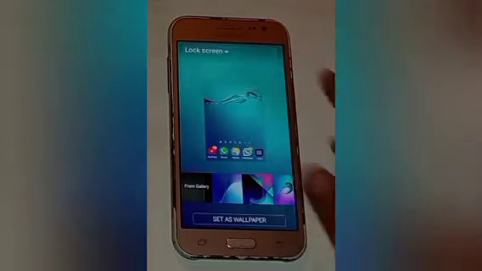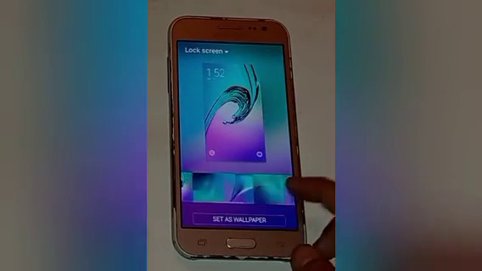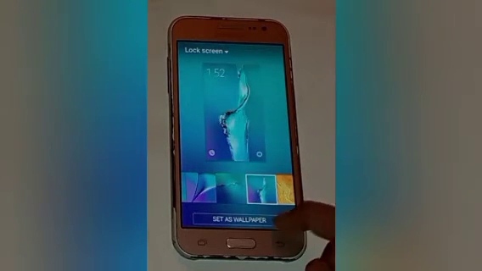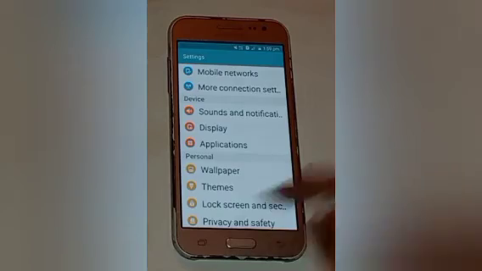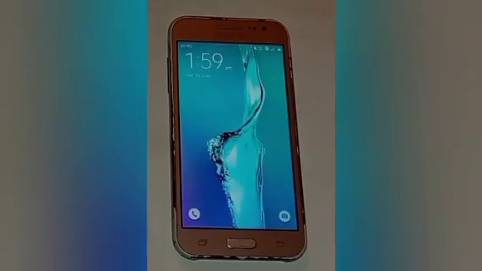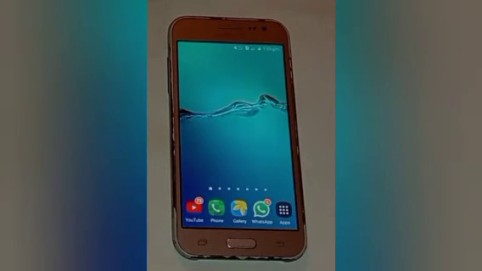So click on the lock screen and after that you will choose the wallpaper which you want to set on the lock screen. I want that one. Click on that. After that set as wallpaper and here you will see the result. I will show you. Here you will see our lock screen wallpaper is set in this way.